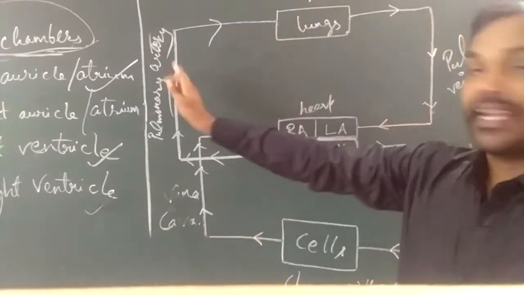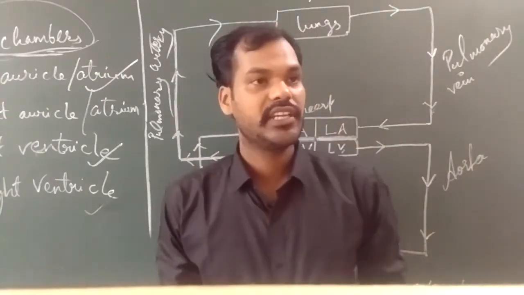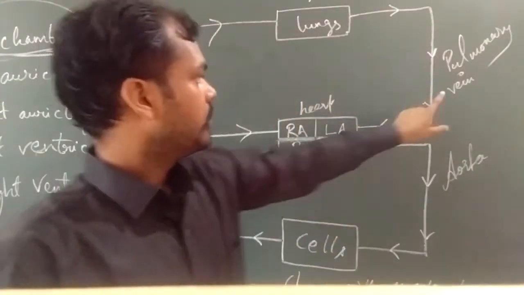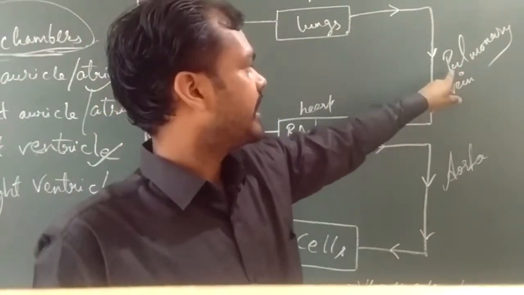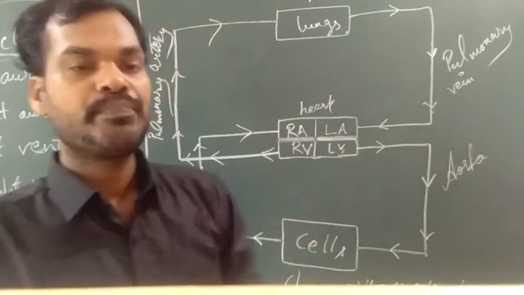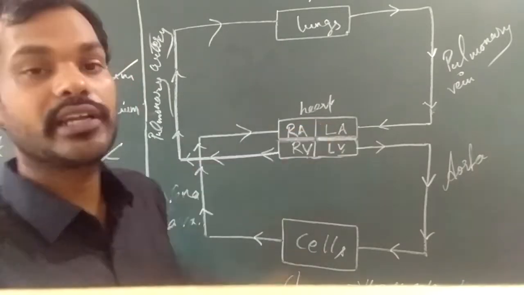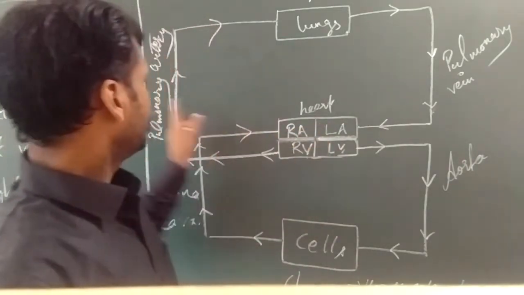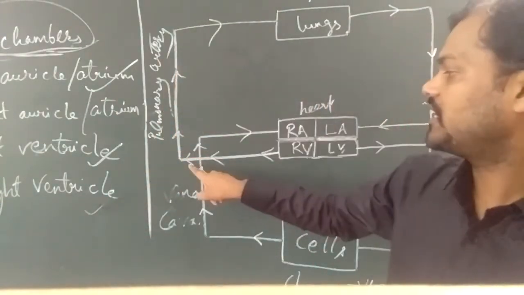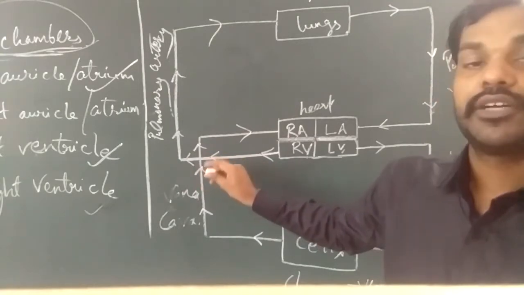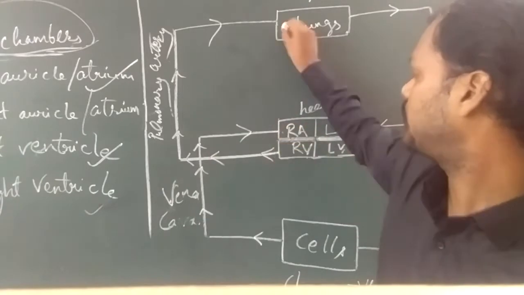Now there is an exception: the pulmonary artery and vein. Their function is totally different. In the case of veins, they bring deoxygenated blood, but the pulmonary vein brings oxygenated blood from the lungs to the left auricle of the heart. In the same way, the pulmonary artery is responsible for carrying deoxygenated blood from the heart to the lungs.